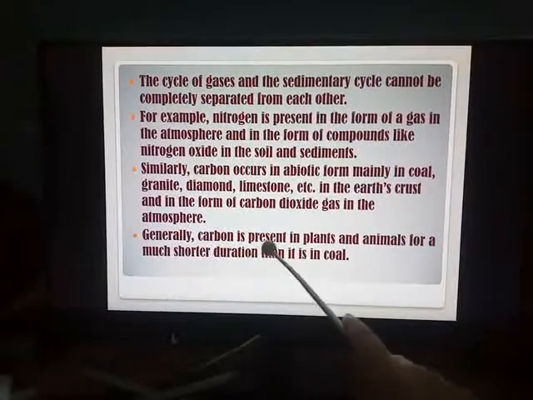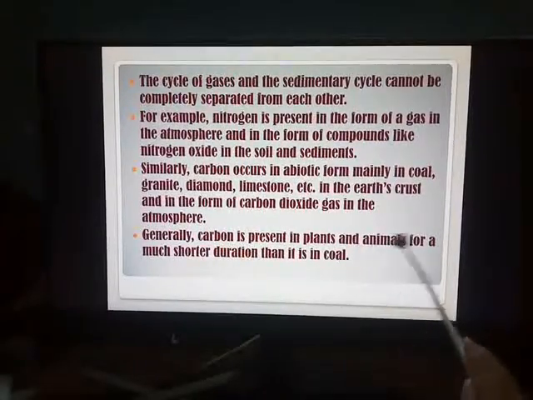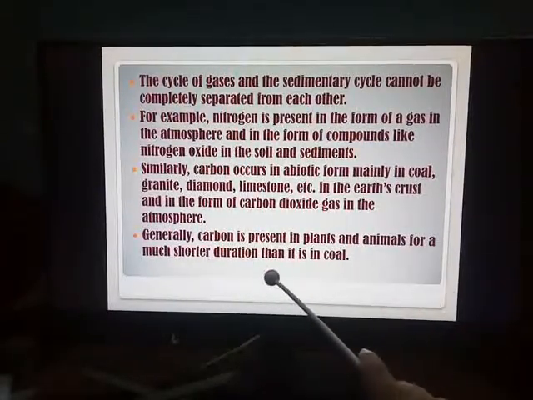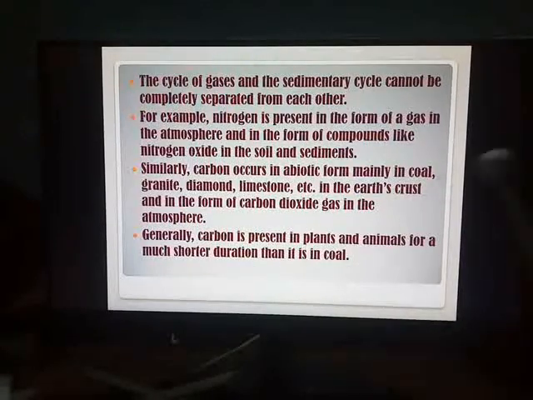Generally, carbon is present in plants and animals for a much shorter duration than it is present in coal. So from these examples, what you can study is the balance of these cycles, whether it is the gaseous cycle or the sedimentary cycle. We have to maintain the balance of these cycles. How? Now the time has really come, children.